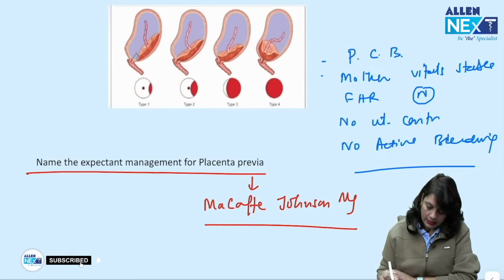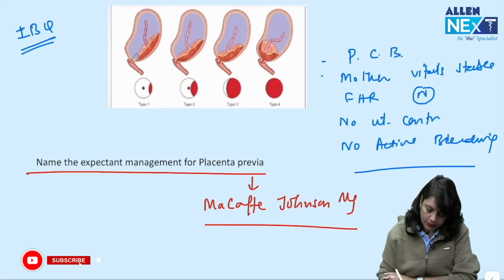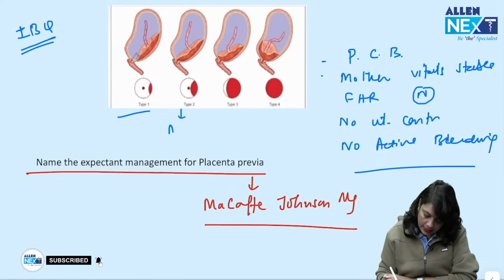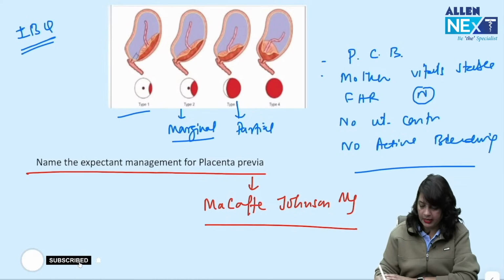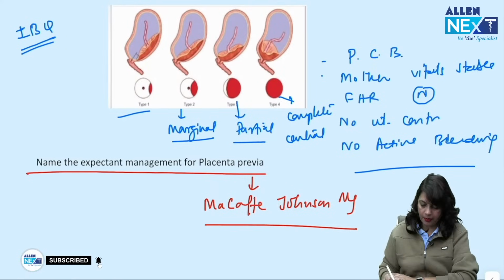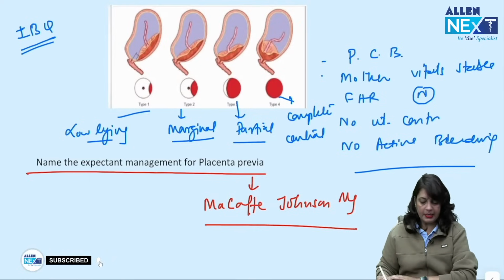So they have asked an image based question, like if the placenta is in the lower segment away from the os, that is type 1. If it is touching the os, that is called marginal placenta previa or type 2. If it is covering the os partially, that is called partial placenta previa, type 3, and this is complete placenta previa or central placenta previa, that is type 4, and this is called low lying placenta previa.